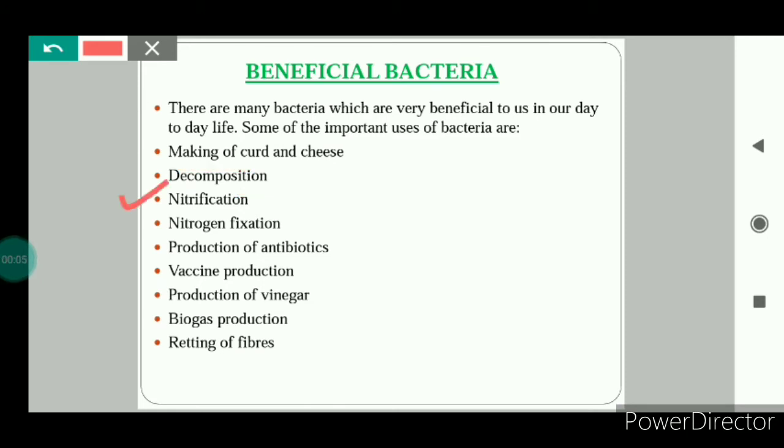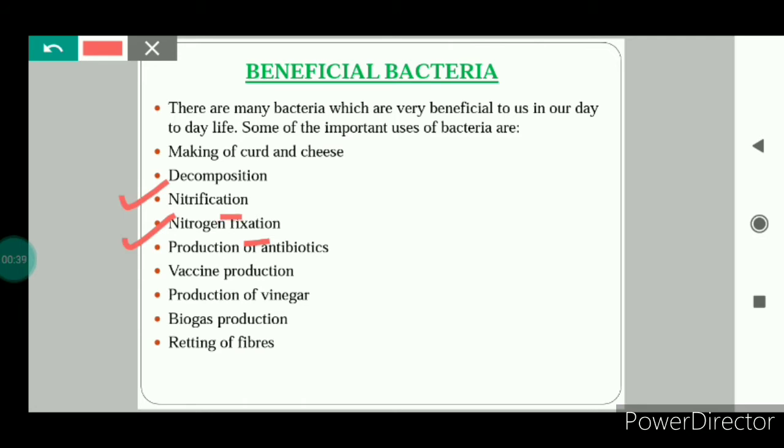Next is nitrification. But before understanding nitrification, first see nitrogen fixation. The nitrogen gas present in the atmosphere cannot be directly utilized by the plants. So it needs to be converted into some useful nitrogen compounds that can be utilized by the plants. This process of converting nitrogen into useful nitrogen compounds so that it can be used by the plants is known as nitrogen fixation. Rhizobium bacteria present in the root nodules of the leguminous plants have the capability to convert the nitrogen gas into nitrates that can be utilized by the plants.